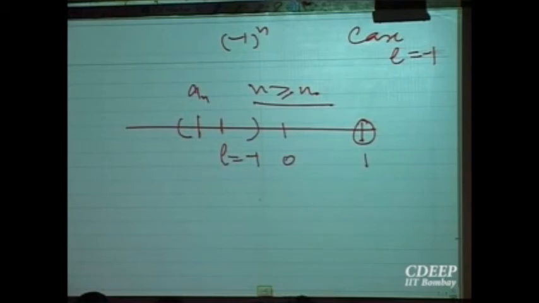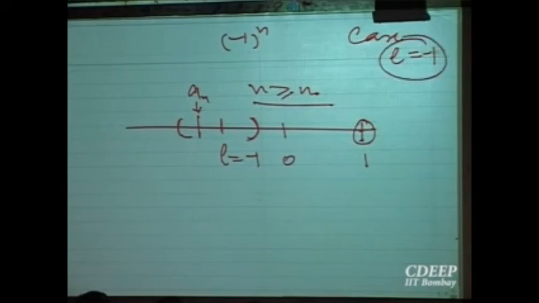The proof? Assume the limit is minus 1. Then by definition, given an interval around this, all the elements must be inside this after some stage onwards. Right? That means this a_n must come inside this for n bigger than n naught. But if n is bigger than n naught and n is even, then it is here. It is not inside there because the value is plus 1. There are infinitely many terms of the sequence after n naught which are not inside, they are outside. So that is a contradiction. That all must be inside. So this cannot be the limit.